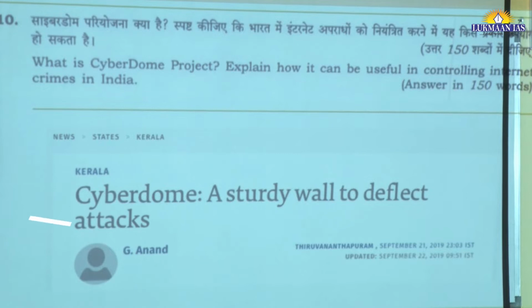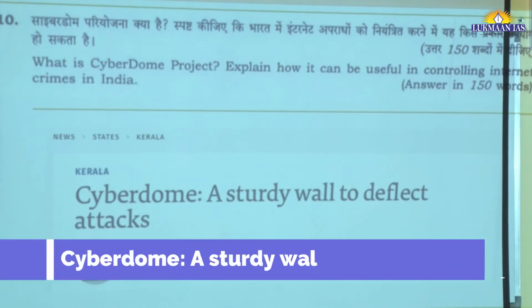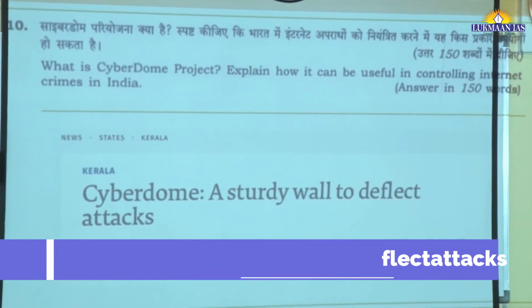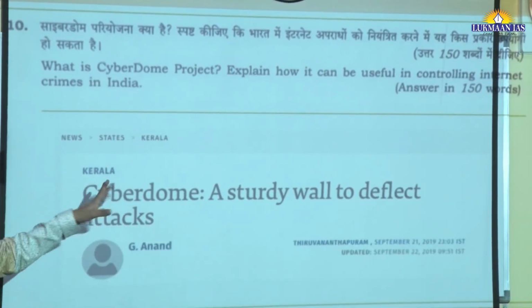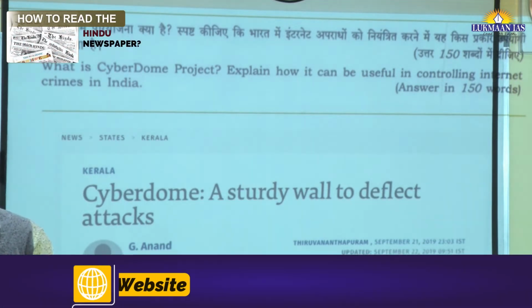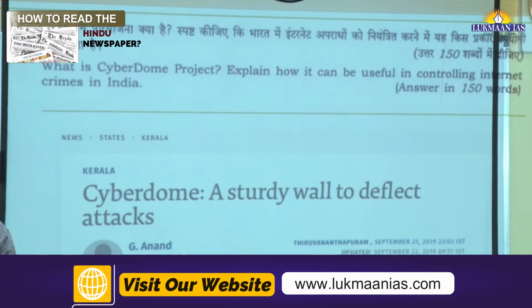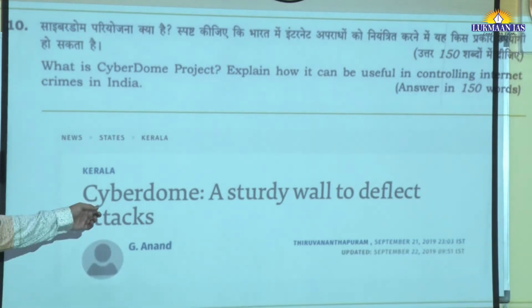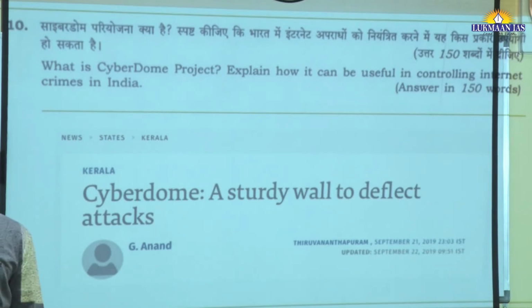In a similar way, from the GS3 part, many questions appeared from current affairs, like the Cyber Dome project of Kerala. Now this was in the news, but many students missed out on this because the news was covered in the states section, and many students or even many mentors advise that students can skip the states part. But yes, we would like to advise that you scan the topics from that part, because questions are appearing from state sections also.